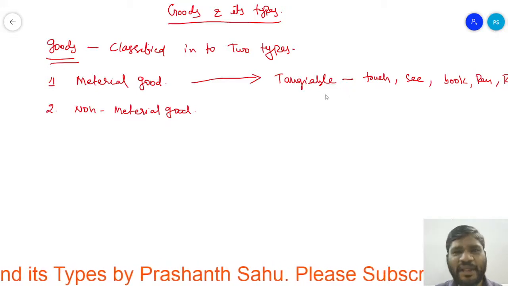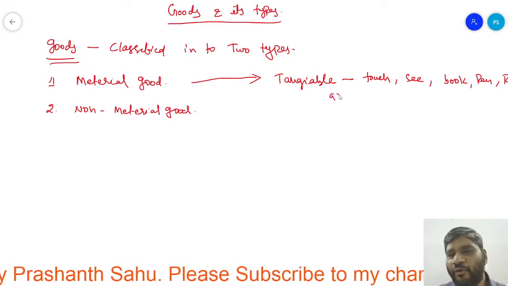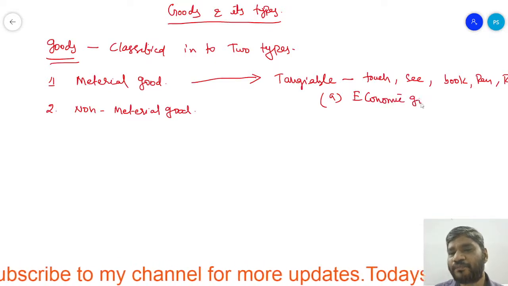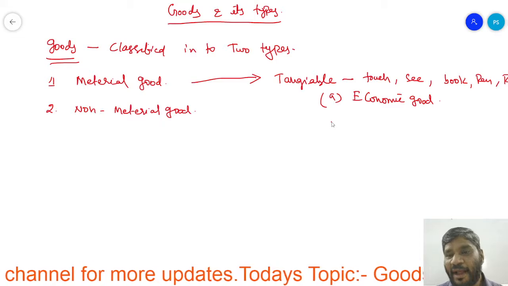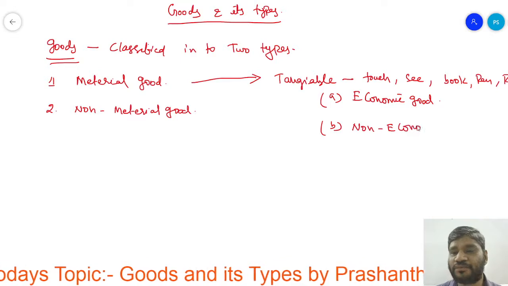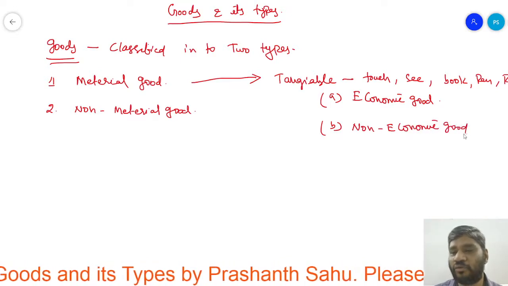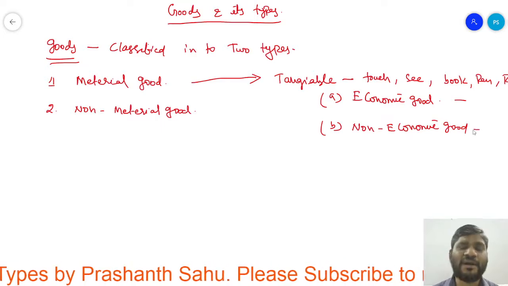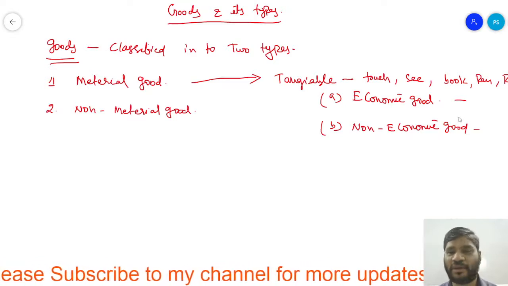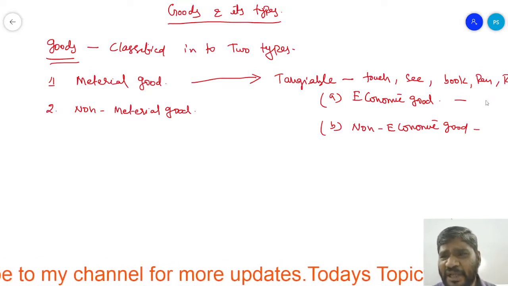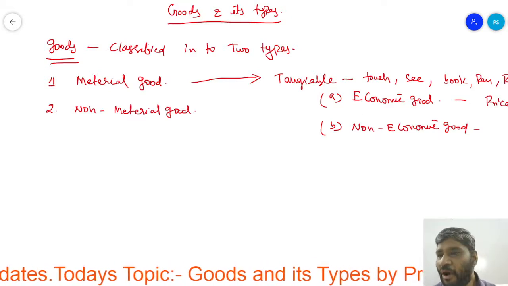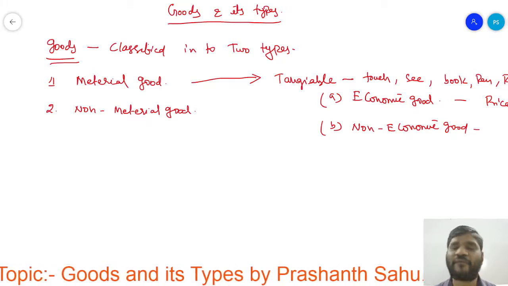Now material goods again they have divided into two types. Number A, that is economic goods, and number B, that is non-economic goods. Very simple. I will discuss the meaning because we are going to discuss that in the next topic. Economic goods basically they used to have some sort of price. There is a presence of price or the goods which have some sort of value.